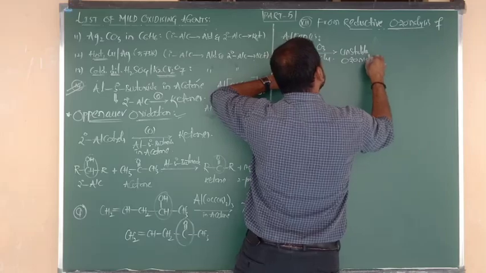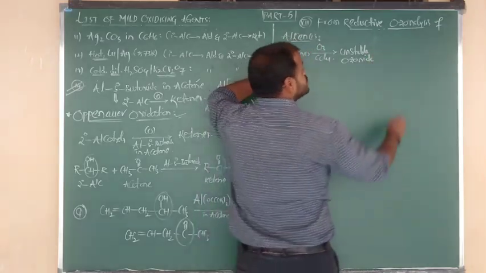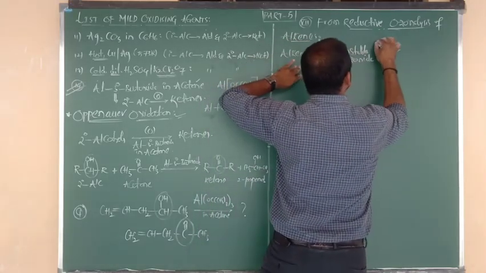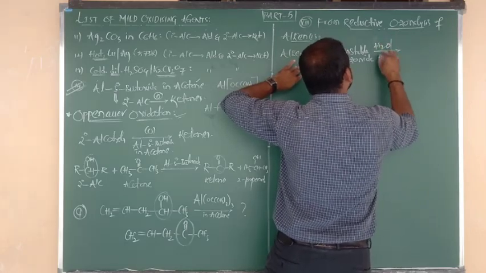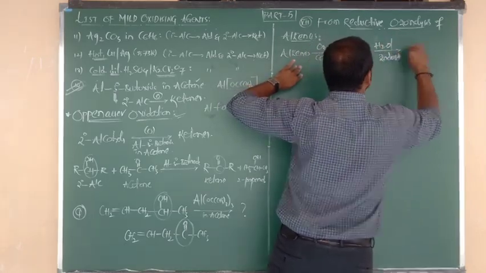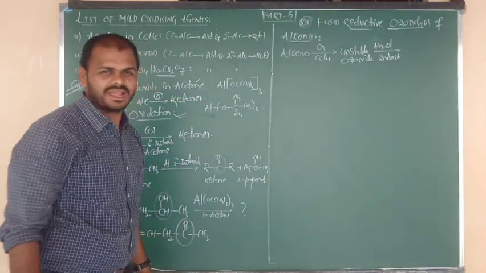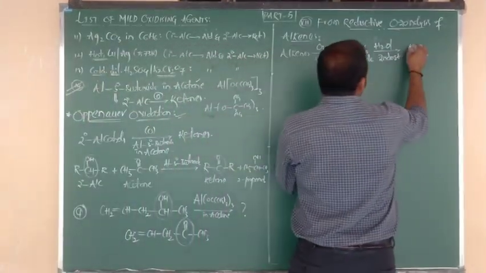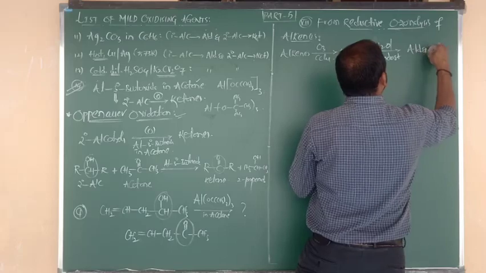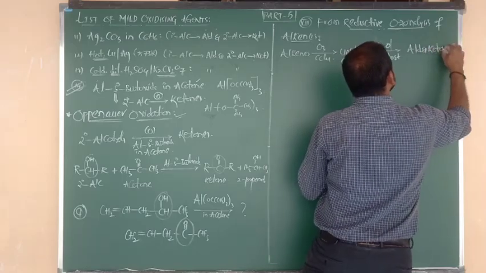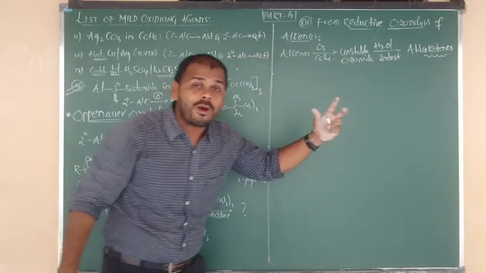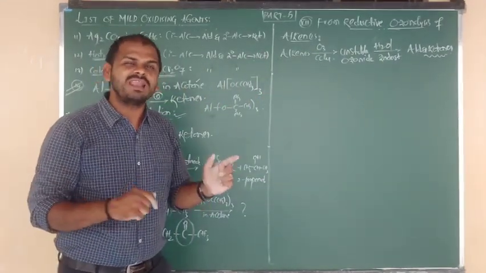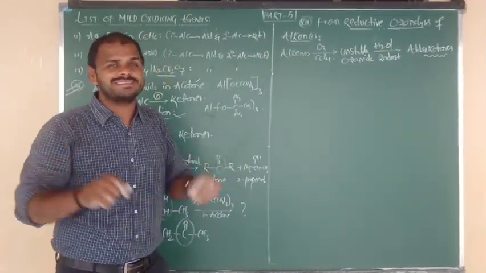Unstable what, beta? Ozonide. Such unstable ozonide gets stabilized by hydrolysis. Hydrolysis takes place in presence of zinc dust. And finally, the products we are going to get are nothing but aldehydes and ketones. Simply we can say that the products are nothing but carbonyl compounds. This mechanism is known as the ozonolysis reaction.